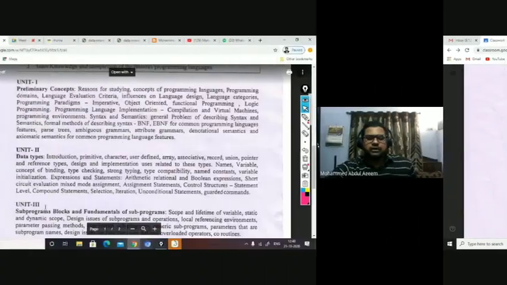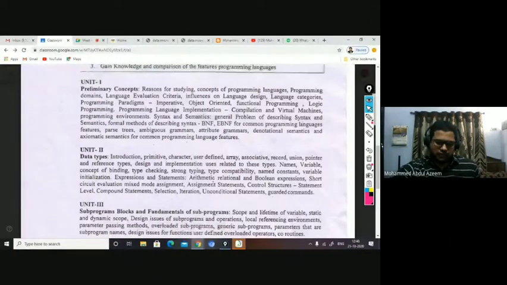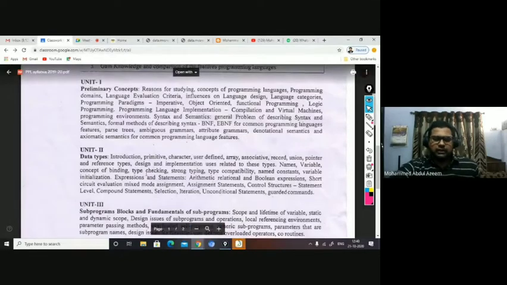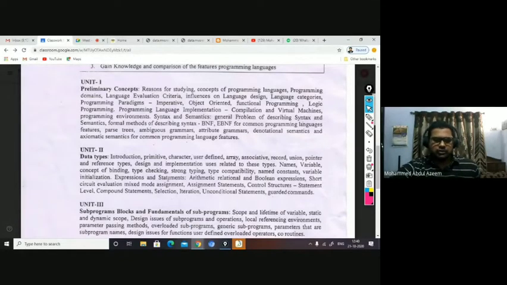A computer is a system which takes inputs and produces the output, right? What kind of inputs does the computer take? It takes two sets of inputs. One is the program, another is the data, right? So data is an input, and the program is also another input. The program is carried out or executed on the given data, and then it produces some kind of output, and the output is again some kind of data. So the input is the data and program, and the output is the data itself, right?